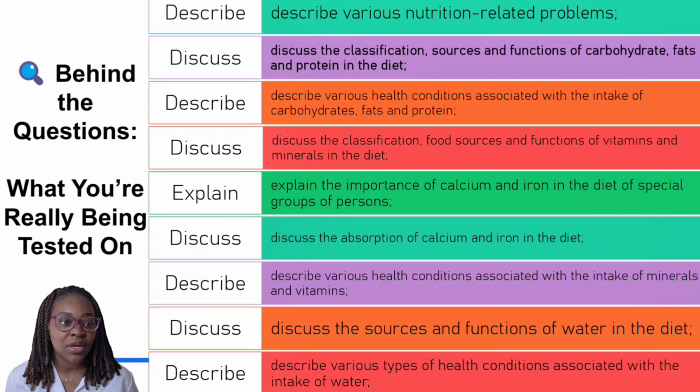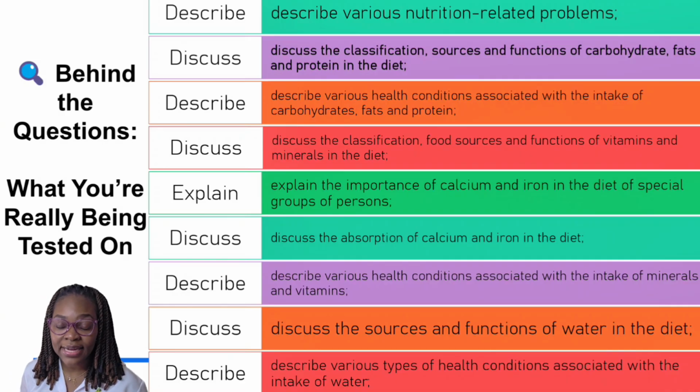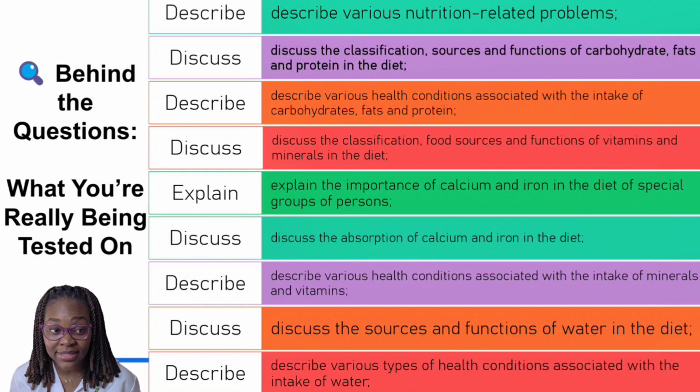Discuss the classification, food sources, and functions of vitamins and minerals in the diet. Also, explain the importance of calcium and iron in the diet of special groups of persons. Discuss the absorption of calcium and iron in the diet. Describe various health conditions associated with the intake of minerals and vitamins. Discuss the sources and functions of water in the diet. And finally, describe various types of health conditions associated with the intake of water.